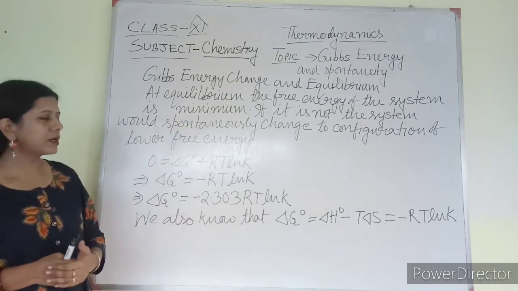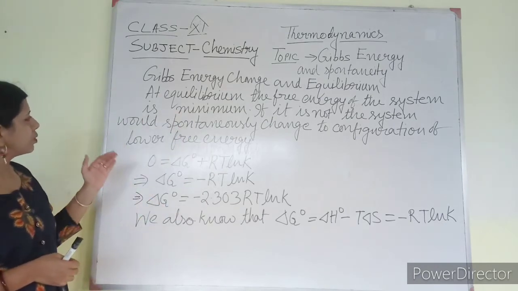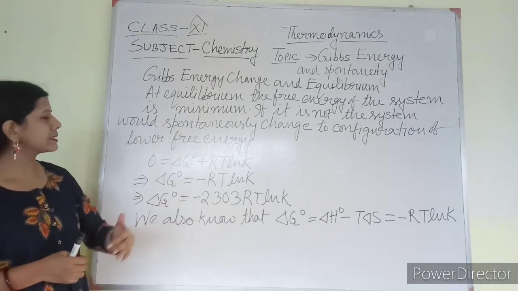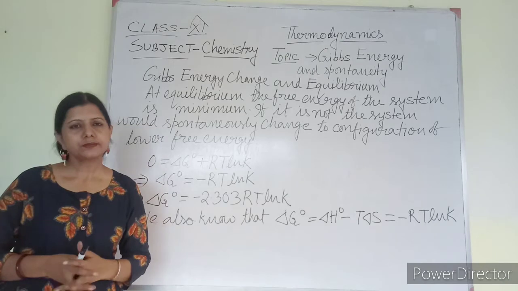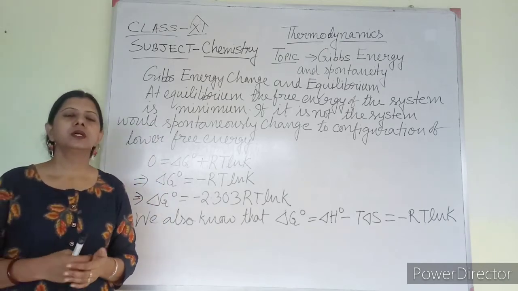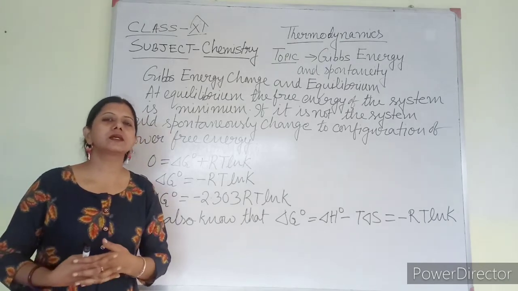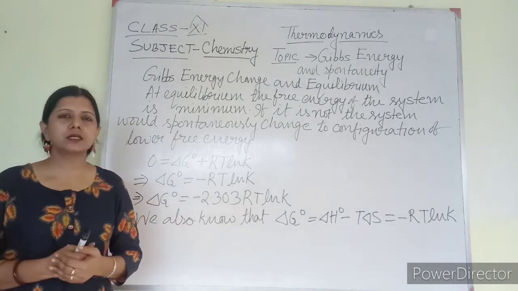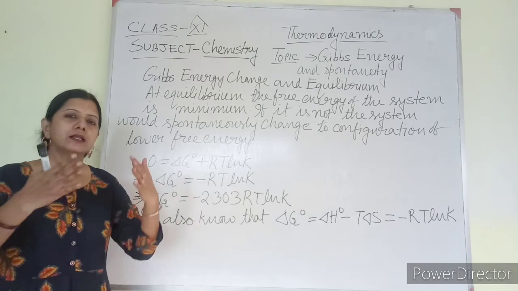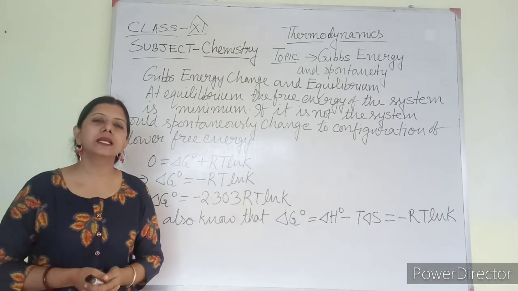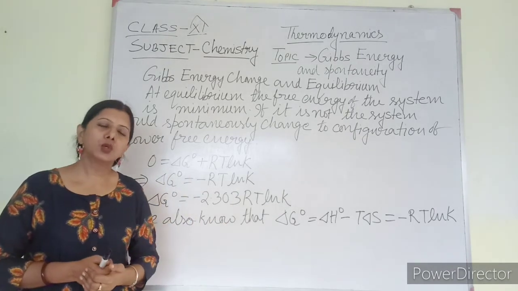If it is not minimum, then the system would spontaneously change to a configuration of lower free energy. If it is not minimum, the reaction will proceed, it will change automatically, in such a way that the free energy becomes minimum. That is the main rule.